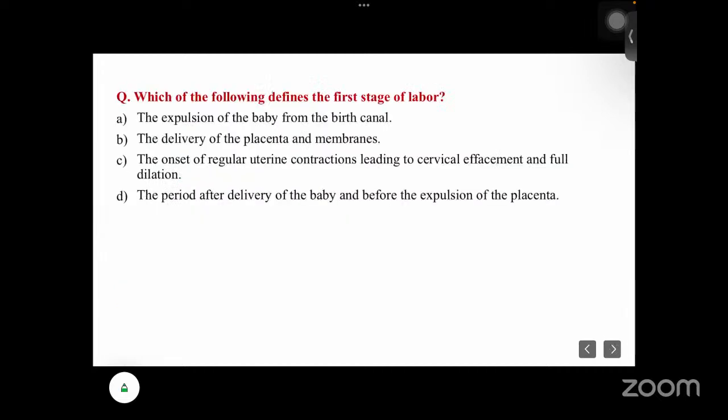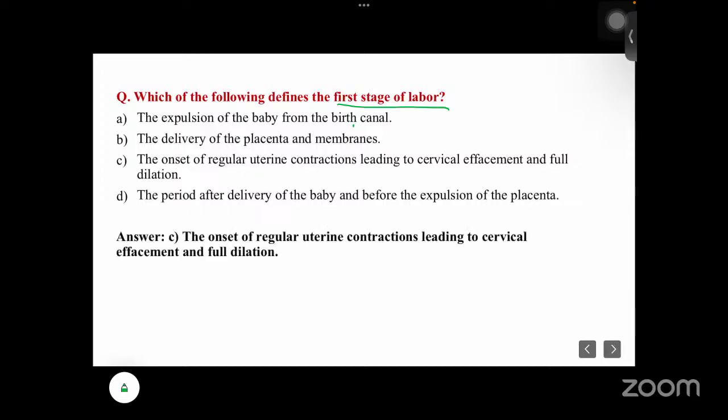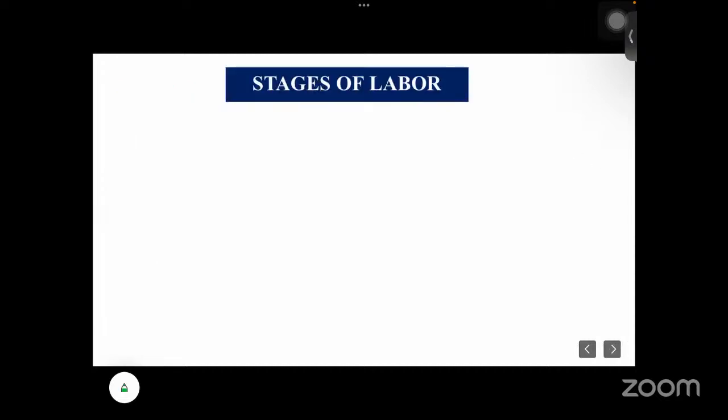Okay. So which of the following defines the first stage of labor? The expulsion of the baby from the birth canal, delivery of the placenta and membranes, onset of regular uterine contractions leading to cervical effacement and full dilatation, or the period after delivery of the baby and before the expulsion of the placenta. The first stage means the onset of regular uterine contractions leading to cervical effacement and full dilatation. That is the correct answer.